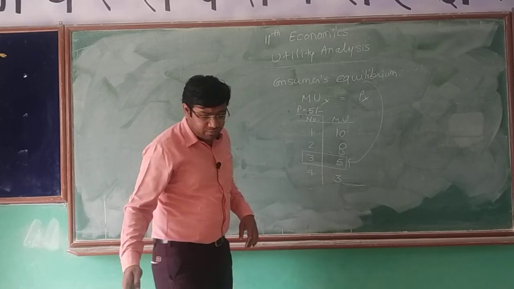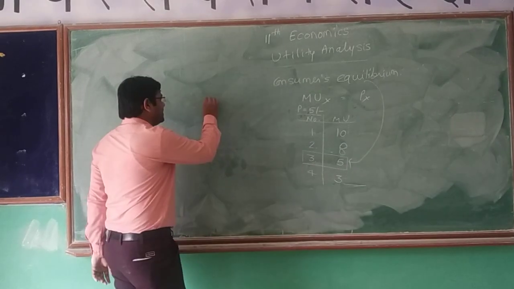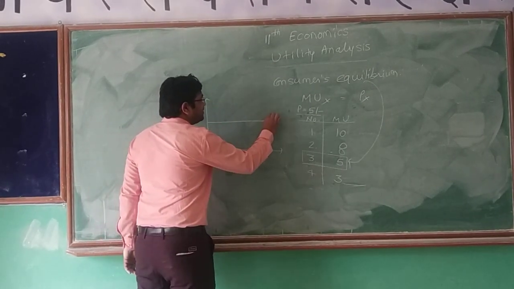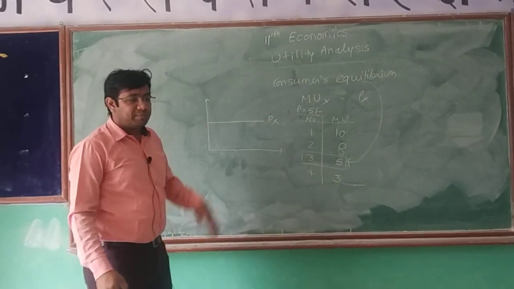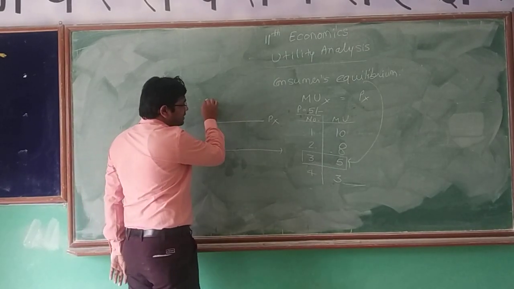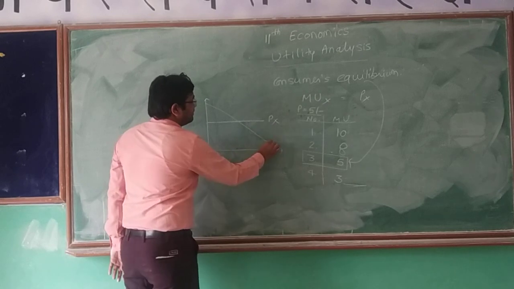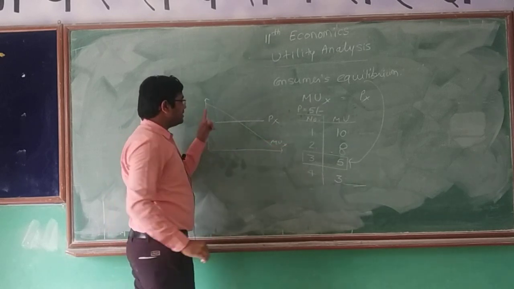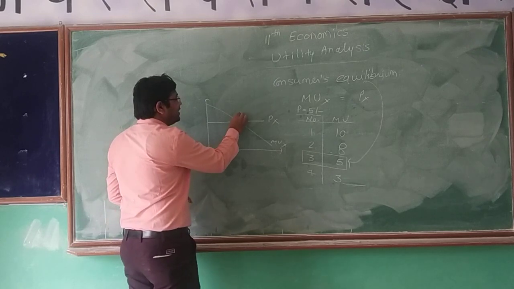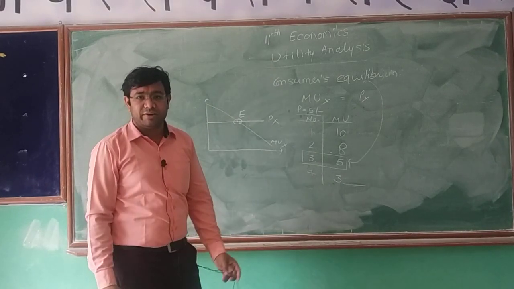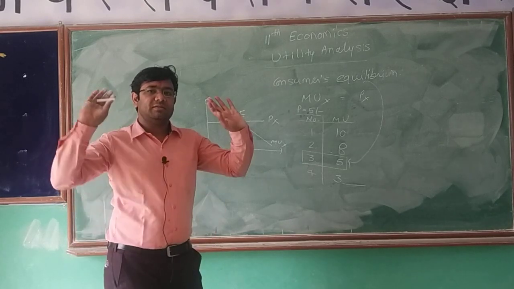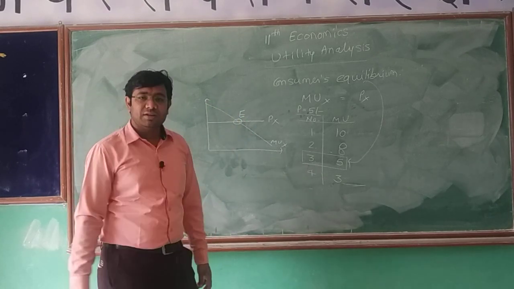There is one numerical example, and now we can also make a diagram. Let us assume it is the price of that commodity. The price is constant, and marginal utility keeps on declining. The point where both are equal is my equilibrium point. At that point, my equilibrium will be there. It means the satisfaction of the consumer is at maximum.